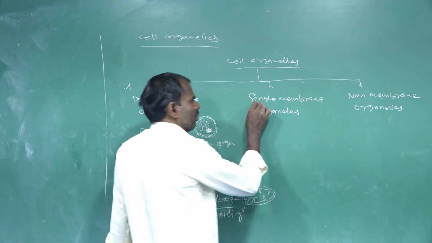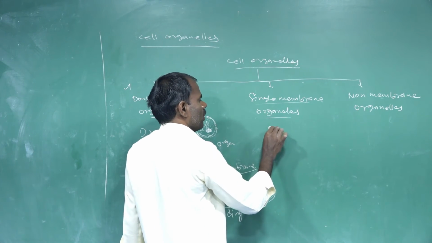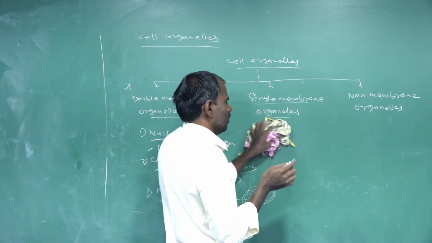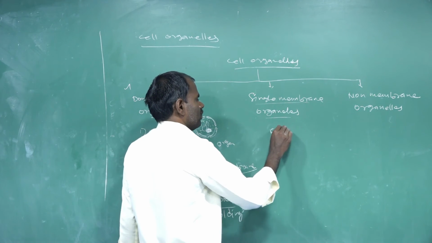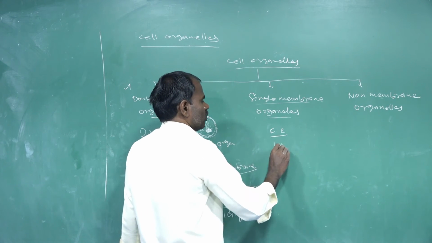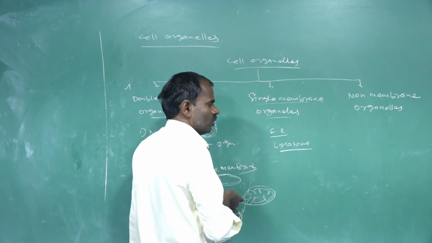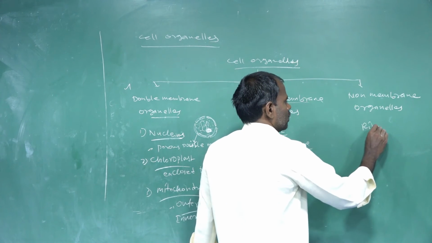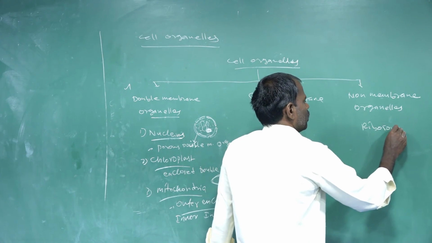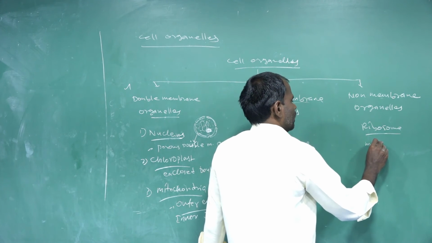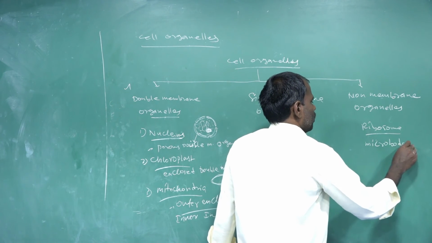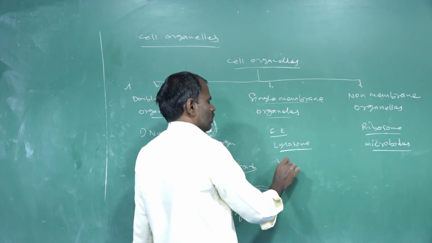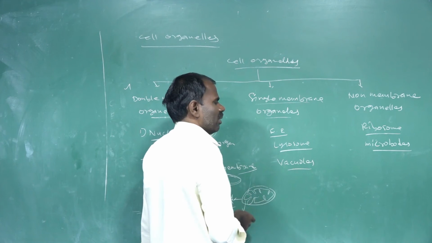The next ones are single membrane bound organelles: endoplasmic reticulum and lysosomes. Vacuoles are also single membrane organelles.